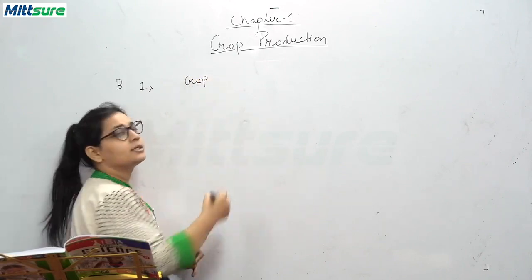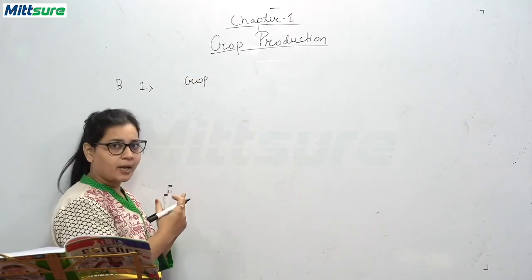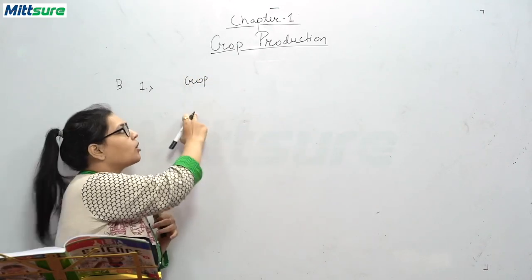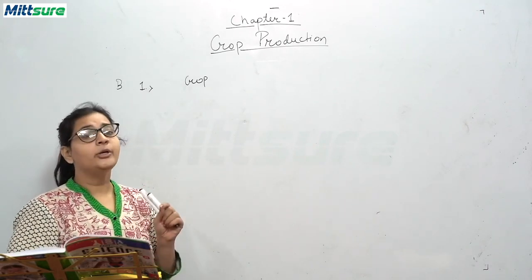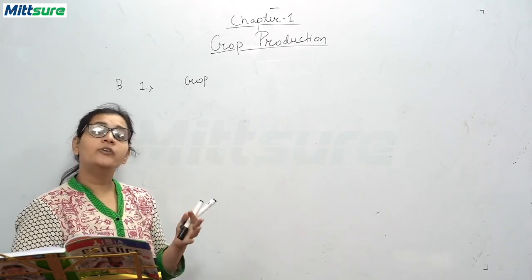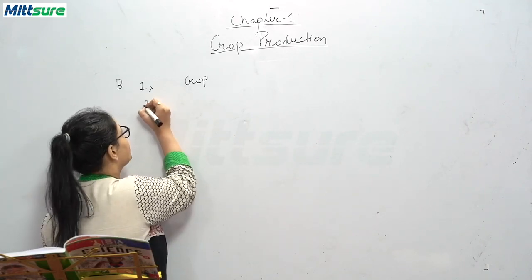A crop is a plant of the same kind grown on a large scale. It is called a crop. Second question, dash are nutrient specific. You know the fertilizers are nutrient specific.